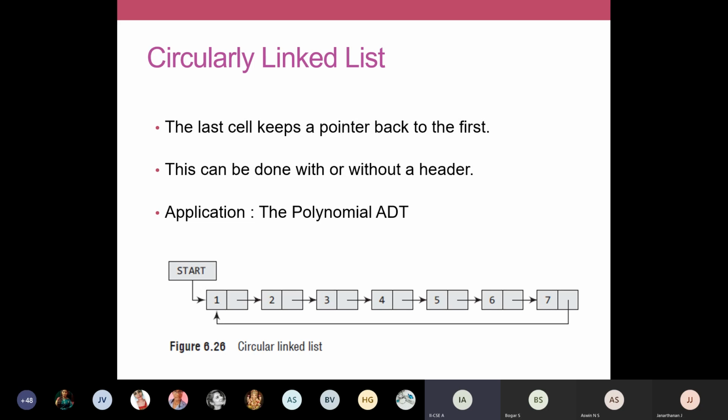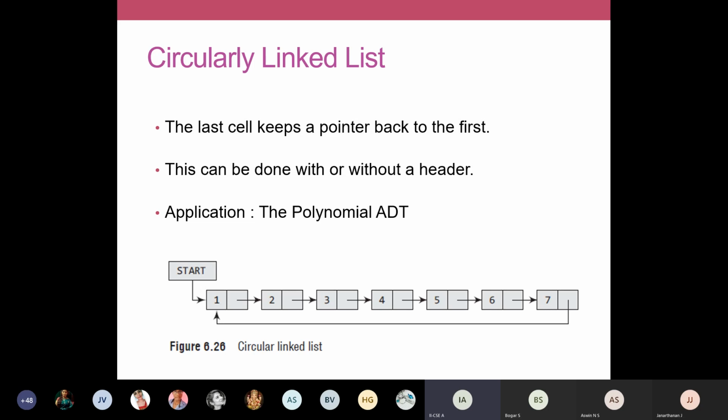This will also be useful in some applications. It depends on the application. Like when I want to go and see the data once again, I'll use this type of data structure. You can read through the points. The last cell keeps a pointer back to the first. This can be done with or without a header. Your header is always optional. It depends on how we write a program. Even without a header, you can design any type of linked list. There is no problem. Just for ease of understanding, we are going to use a header. Initially, we'll initialize a header with the address of the first node.